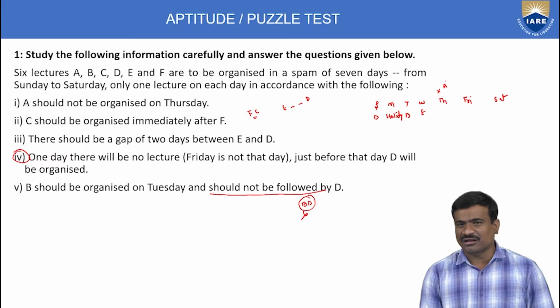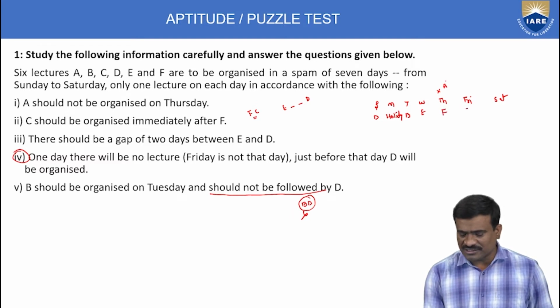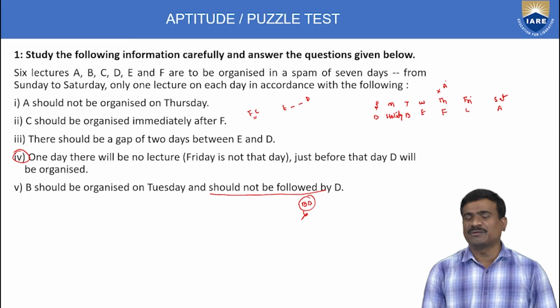Next, second statement: C should be organized immediately after F. Suppose F on Friday, C on Saturday, but then A would be on Thursday, and A should not be organized on Thursday. So C on Friday is not possible, only Thursday works. If F is Thursday, then C is Friday. All completed except A lecture. 1 day only pending, that is Saturday. This is the solution of the given puzzle.